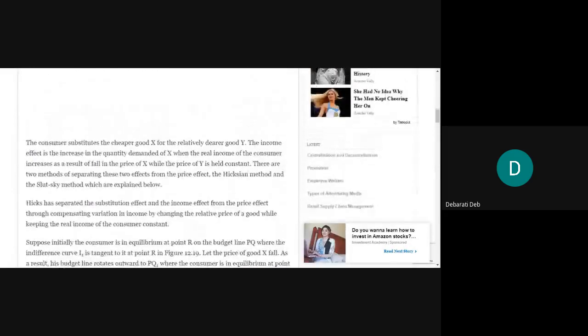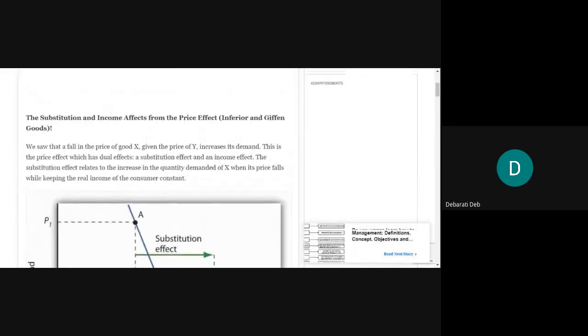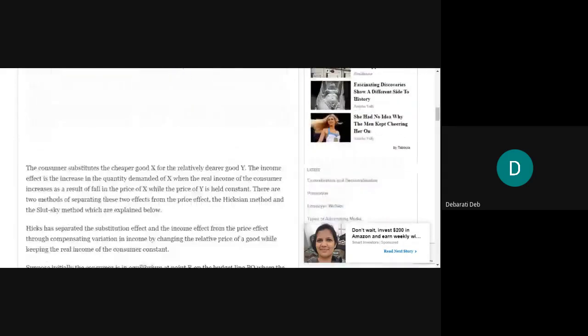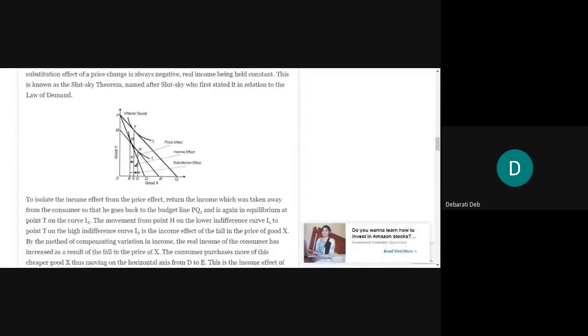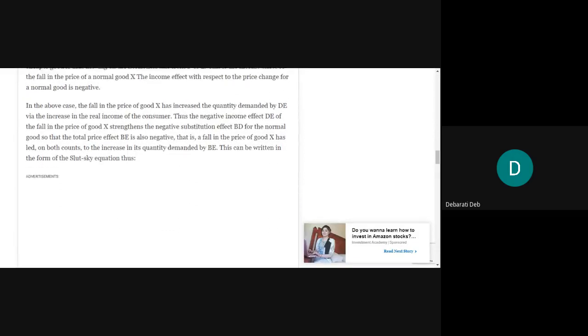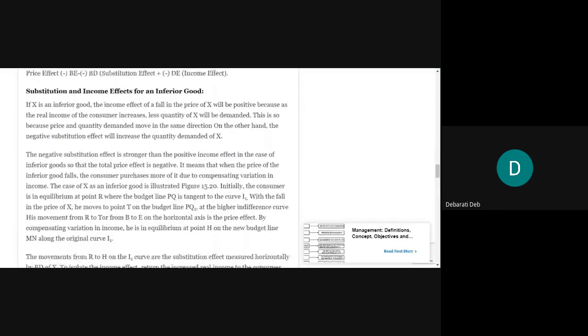Your session will go till March, so we have time, but the concept should be clear to you. So once again tonight, go through the substitution, income and price effect in the case of normal, Giffen and inferior goods. If you face any difficulty, just note the points. Once we meet physically, we will discuss those doubts of yours.